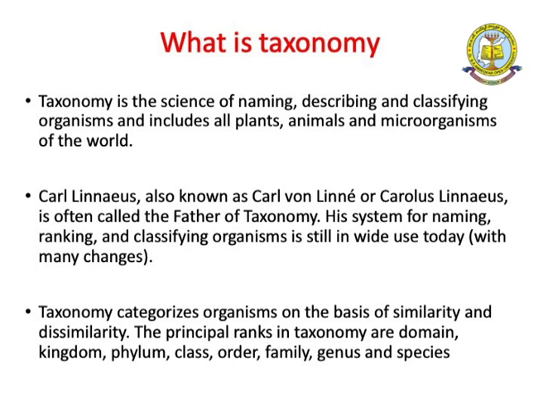The principal ranks in taxonomy are domain, kingdom, phylum, class, order, family, genus and species. Species is the most important. A group of species we call a genus, a group of genera we call a family, and similarly order, class, phylum and kingdom. So this is a little bit of introduction to taxonomy.